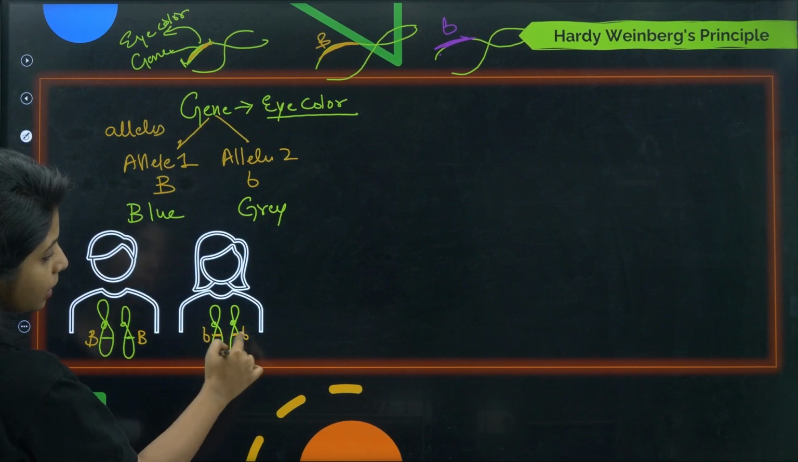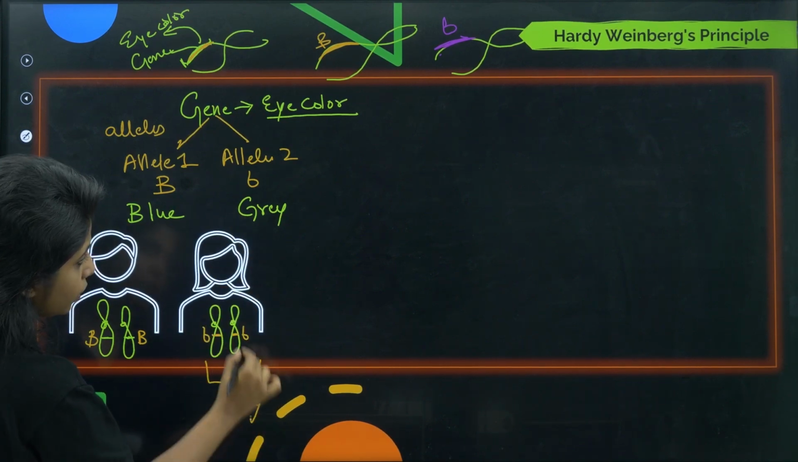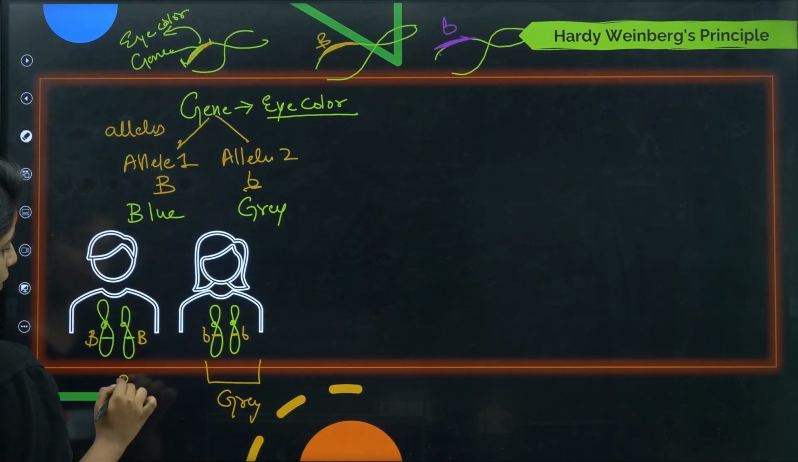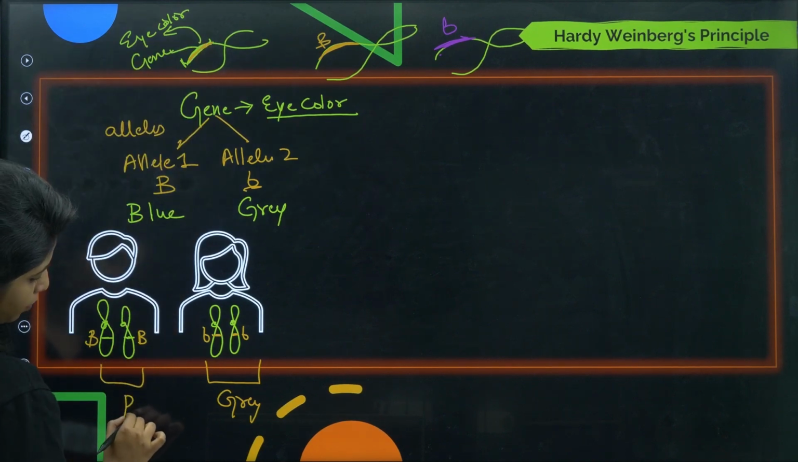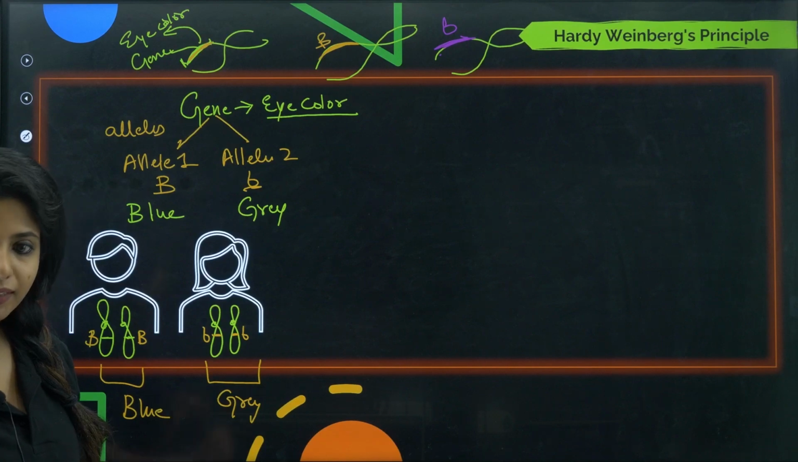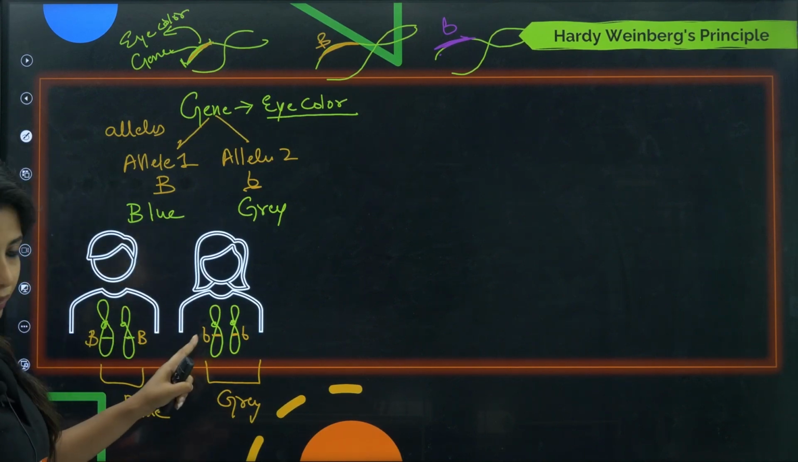That means she will be having grey eye color, because small b stands for grey eye color, and capital B over here, he will be having blue eye color. Fine. So there are two alleles over here. All of them will be having alleles.